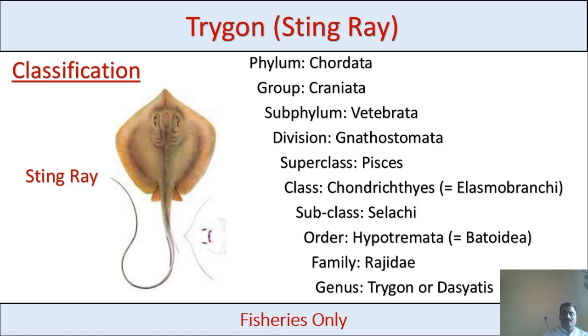Mostly sharks and rays come under the subclass Selachii. Order Hypotremata, the gill slits are present on the ventral side. Spiracles are also present in the order. Family Rajidae, genus Trygon, or it is also called Dasyatis.